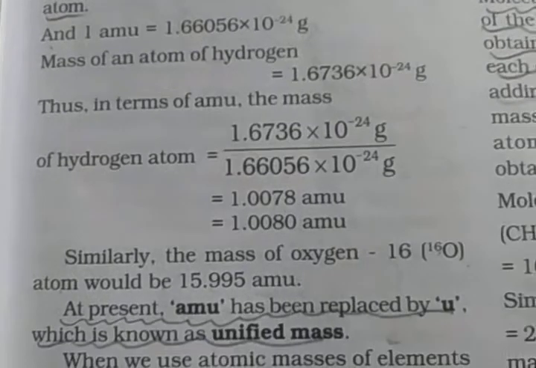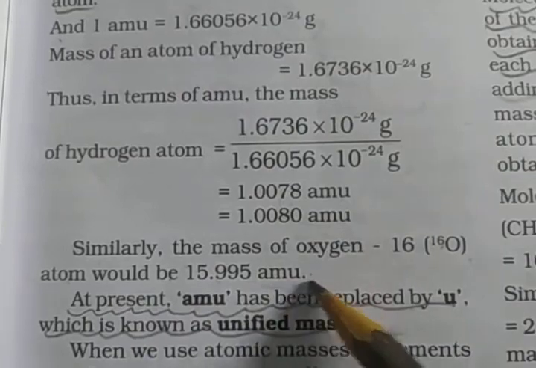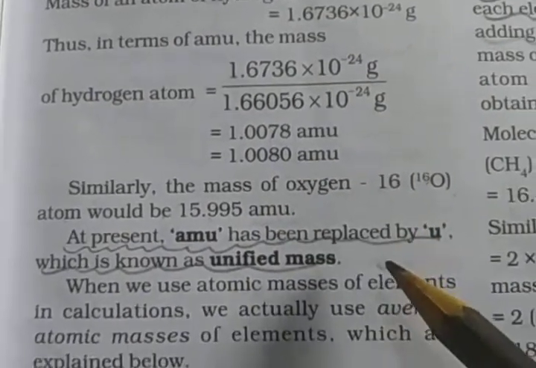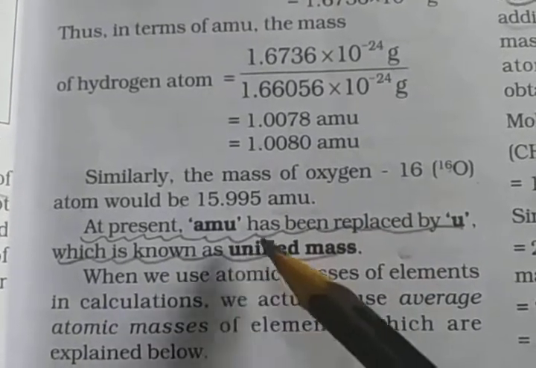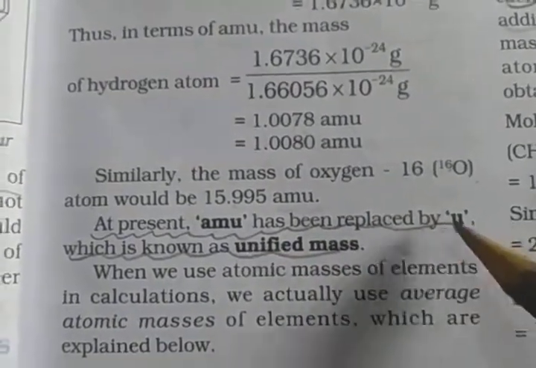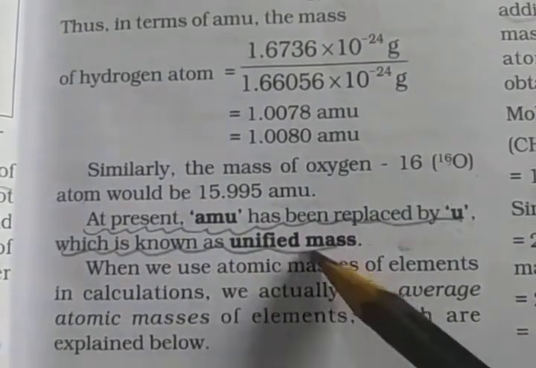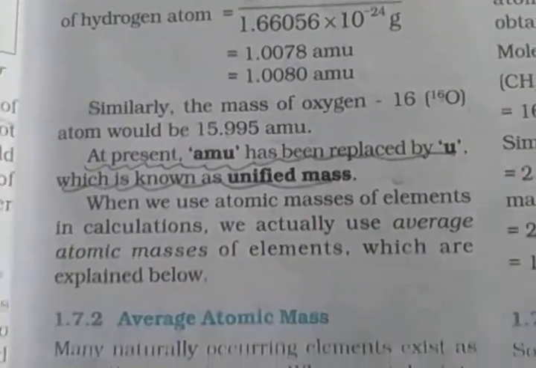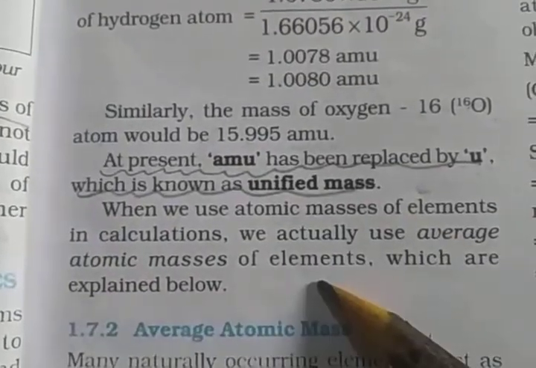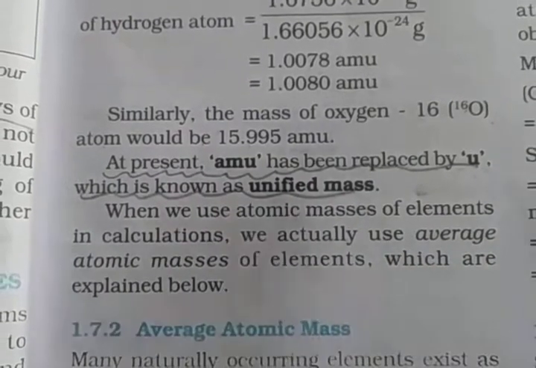Similarly, the mass of an oxygen-16 atom would be 15.995 AMU. At present, AMU has been replaced by u, which is known as the unified mass. When we use atomic masses of elements in calculations, we actually use the average atomic mass of elements, which is explained below. Then, average atomic mass.